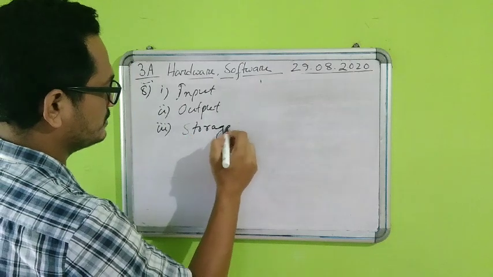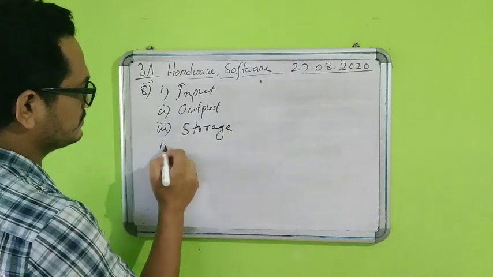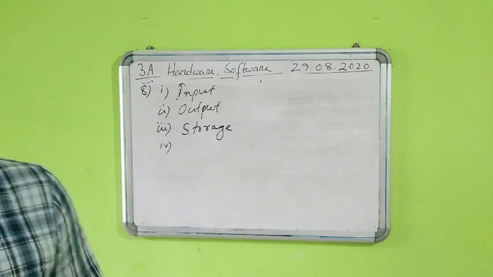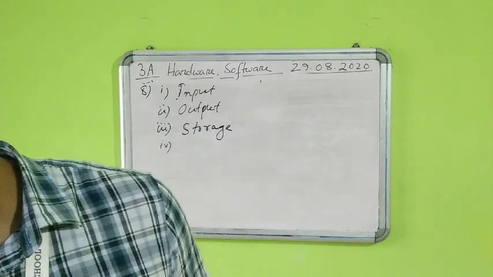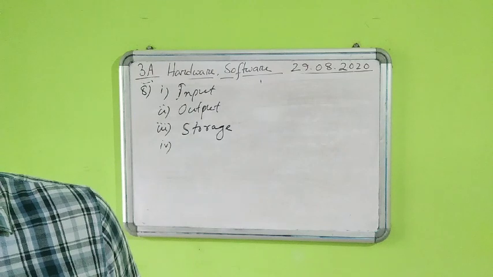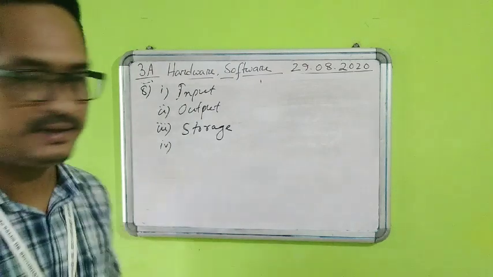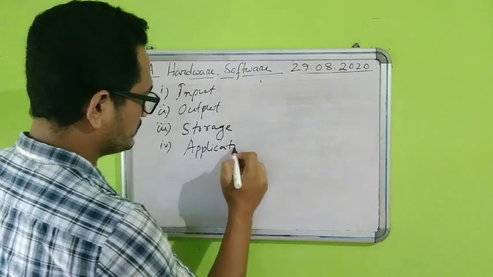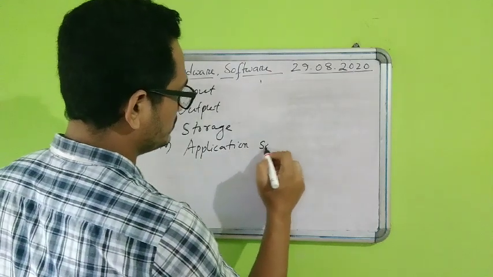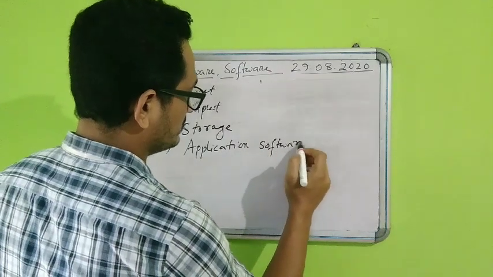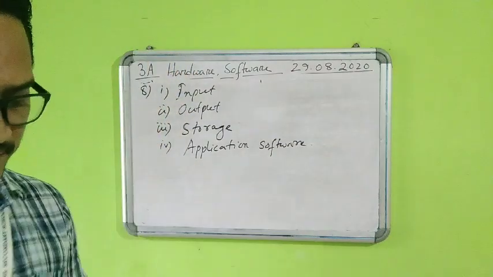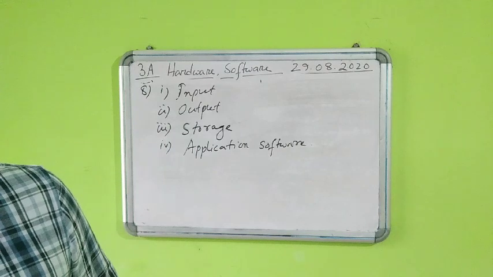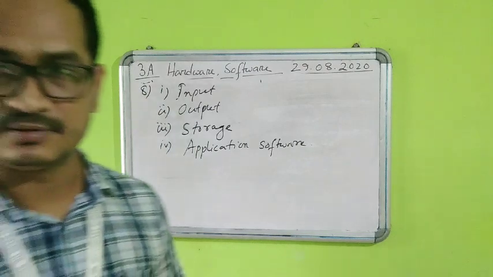These are storage devices. And number 4, if you see, these are software, because these are not system software, these are only application software. So we will write number 4, these are application software. There is no picture of system software because they have given only 4 sets of pictures, and we didn't find anything like system software.